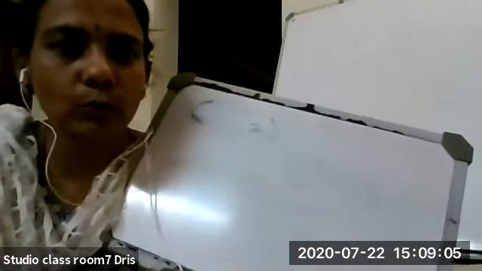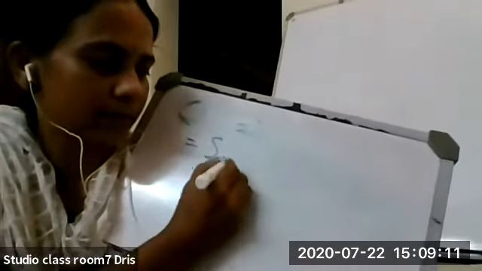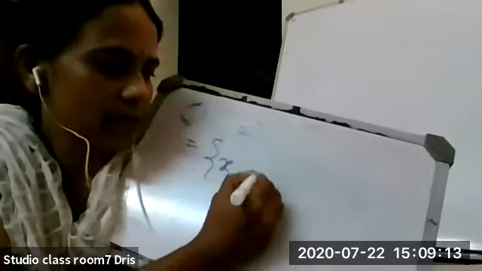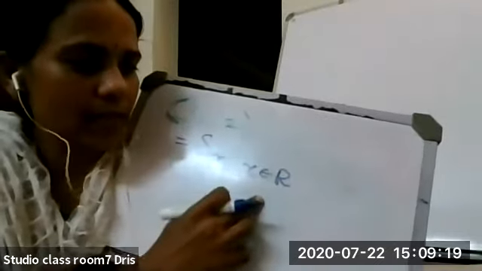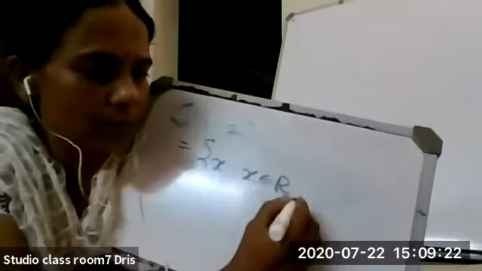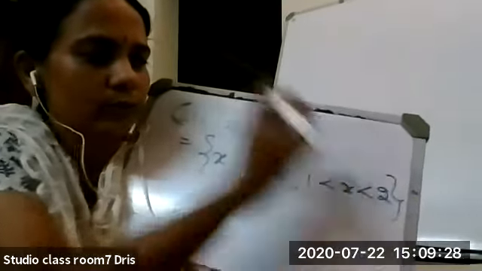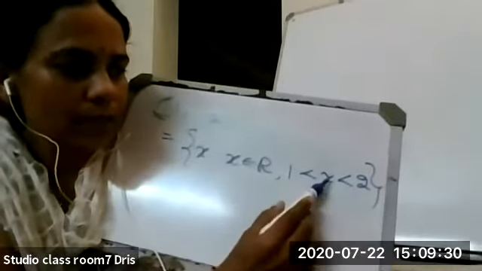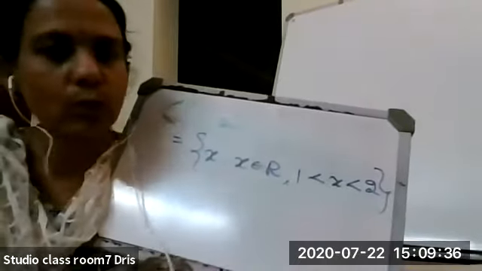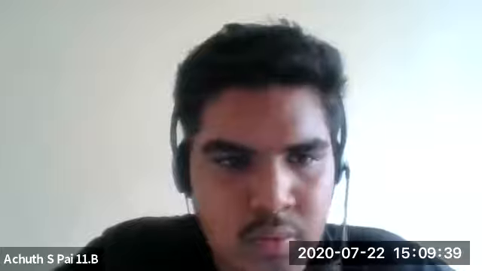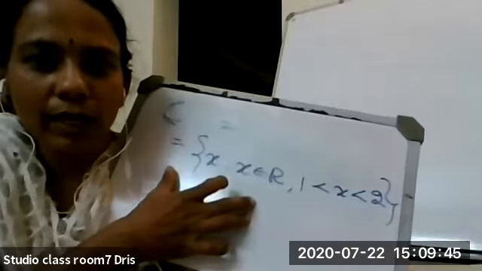Now this is the set 1, 2. How I am going to represent this in set builder form is: set of all x such that x belongs to R, all the real numbers. But what about the real numbers? 1 less than x less than 2. We are taking only those numbers between 1 and 2. So this interval we are representing in set builder form. Is it okay?